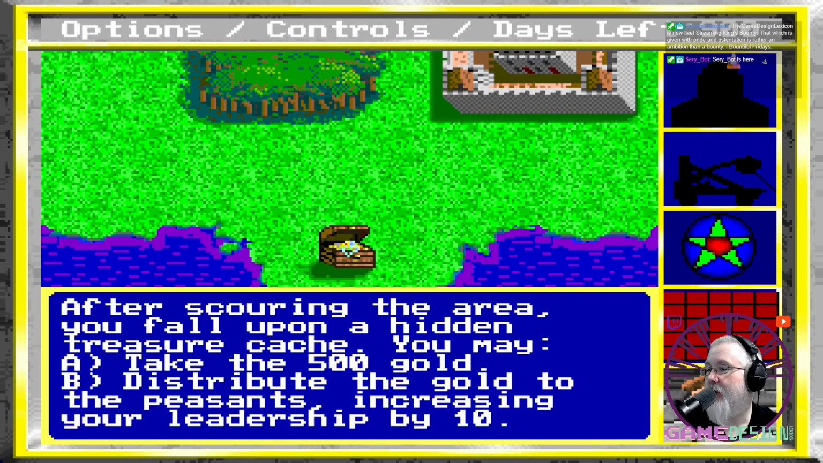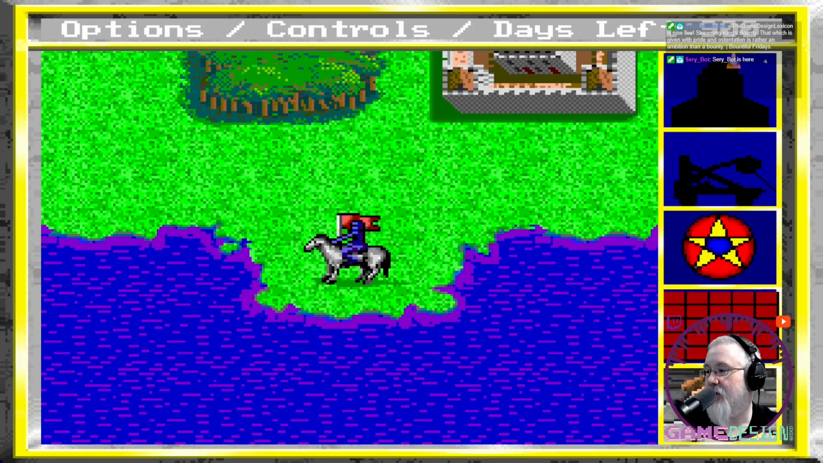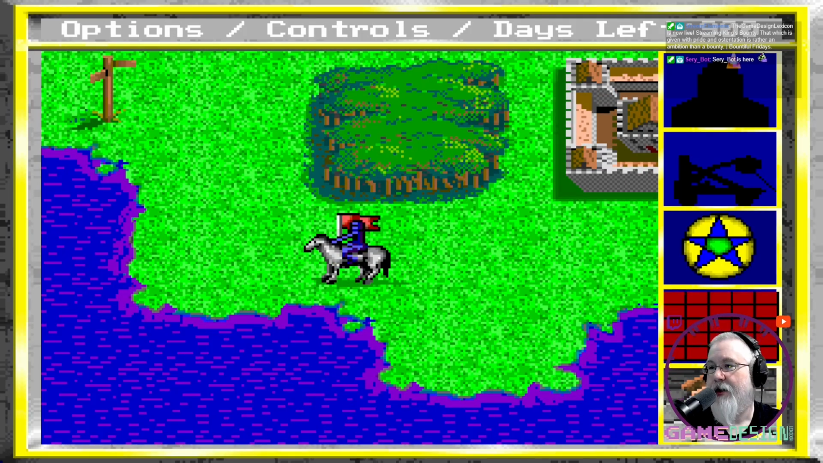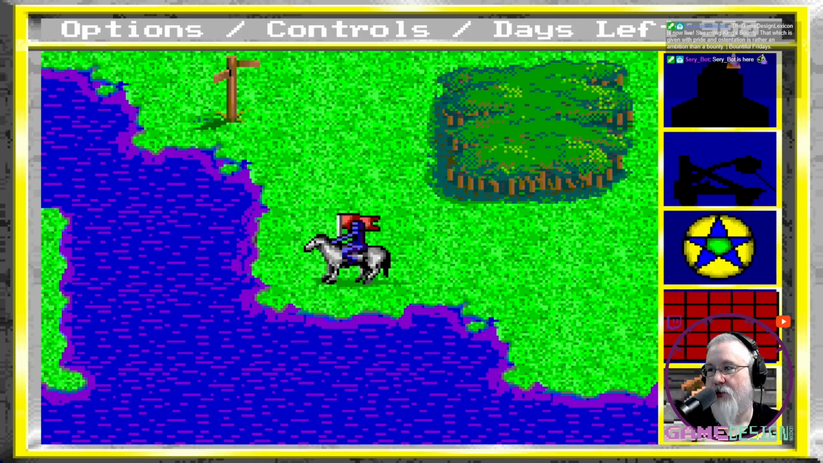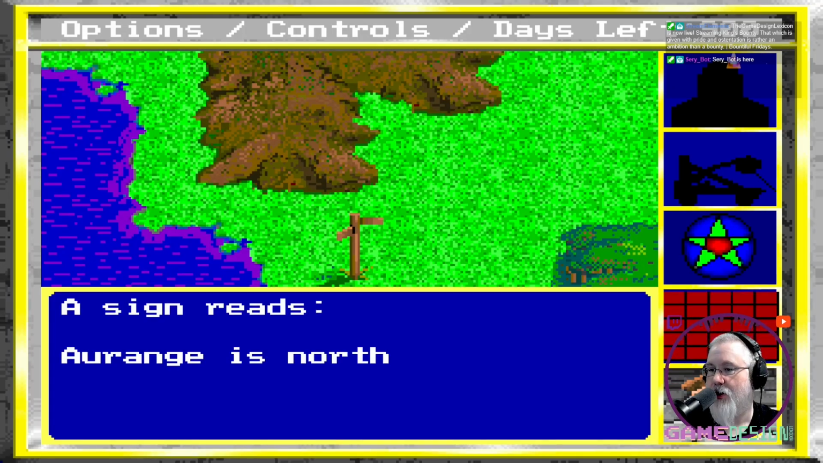After scouring the area, you fall upon a hidden treasure cache. You may A, take the 500 gold, or B, distribute the gold to the peasants, increasing your leadership by 10. I always like that B option. Leadership is how many troops you can have. So let's do that. I'll get gold in other ways. Now, those little spots there where there's treasures and stuff, those are randomized each game.